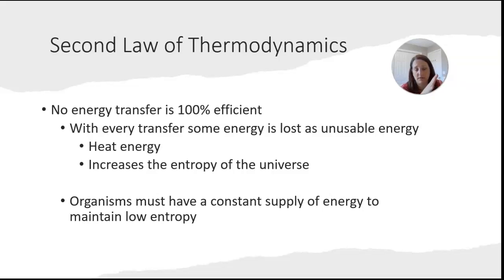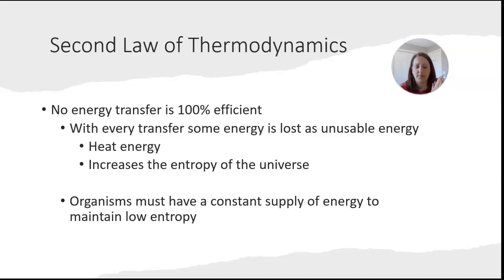In other words, no energy transfer or transformation is 100% efficient. When we say some energy is lost, it's going to be lost in the form of heat, and that's going to increase the amount of entropy in the universe, which is disorder.